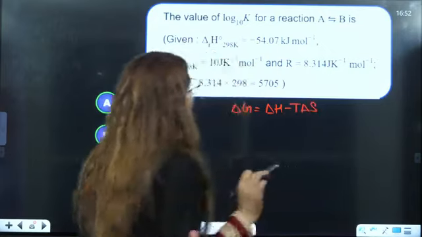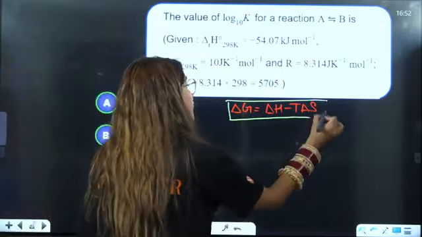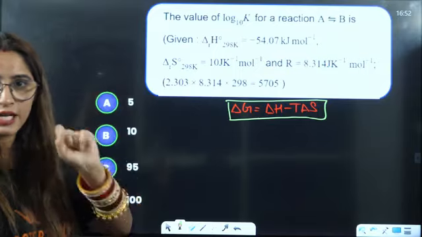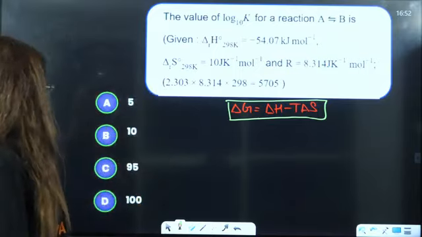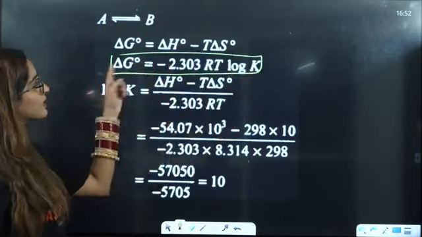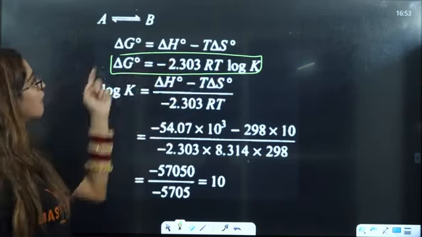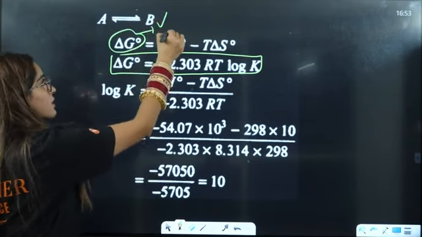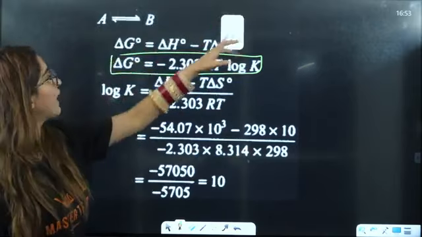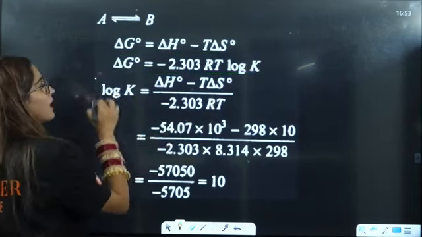So you just have to put the values. If you calculate delta G from here, then you have to put the value in the formula of natural log of Kc, that is equilibrium constant, equated with delta G. So the simple formula is, delta G is equals to minus 2.303 RT log K. Right? So first you have to solve the value of delta G from here, because this is given to you. Or you can directly put the value of delta G here. If you put the value of delta G here, you will get the value of log K as this.